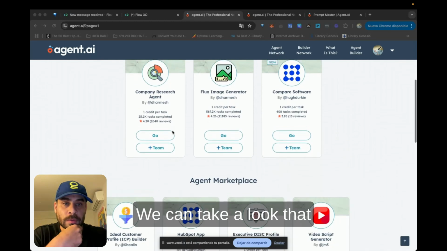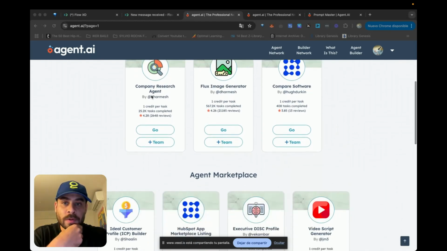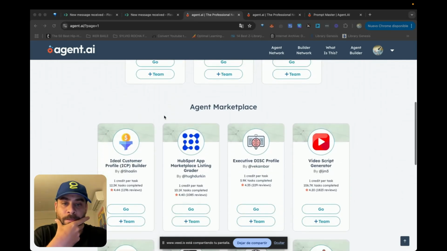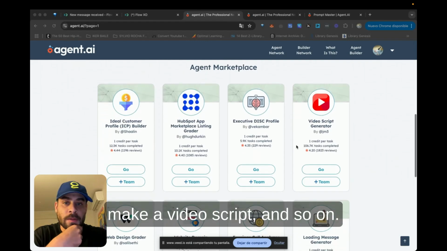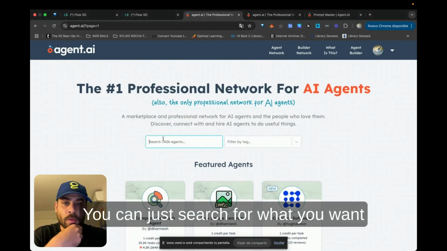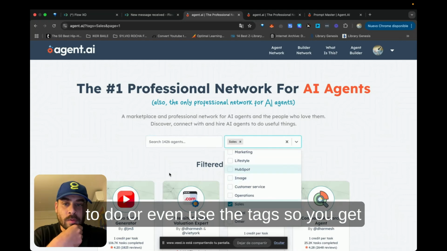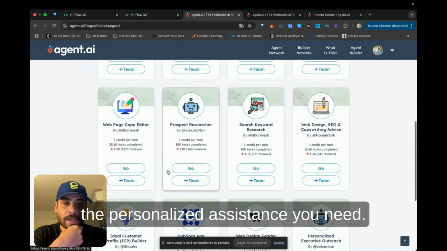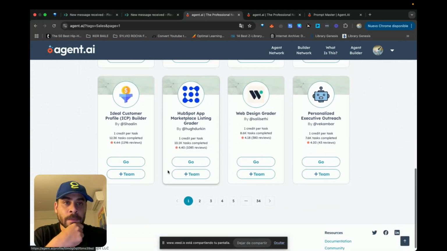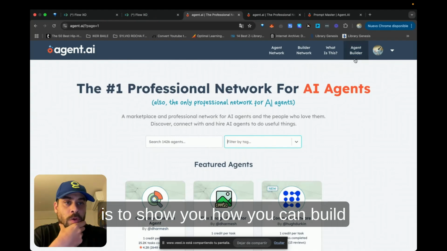We can take a look: you have an image generator, you can compare software, do research on a company, make a video script, and so on. You can just search for what you want to do, or even use the tags so you get the personalized assistance you need.